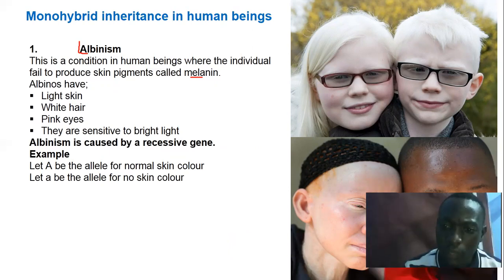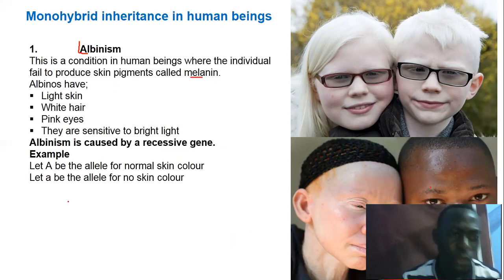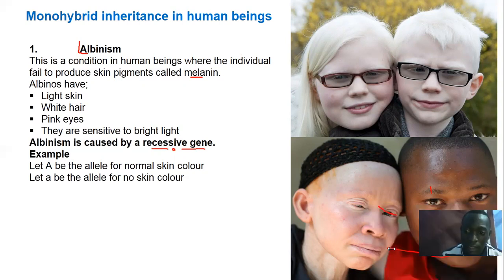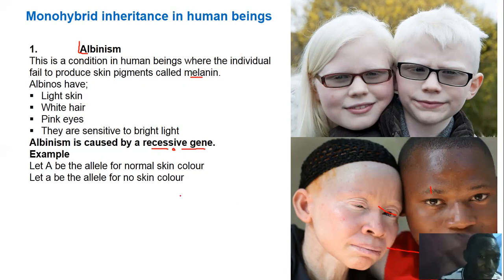So we shall be able to understand more of them slowly. Now, this character is recessive, and that's why you don't normally see it in the population, meaning that for you to be an albino, you must have a double character. You must have a double character for albinism.